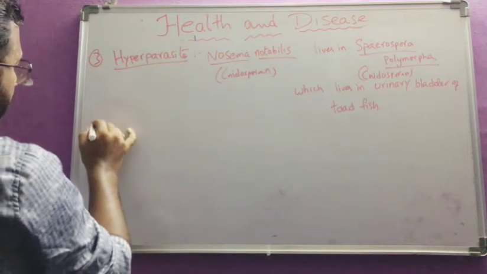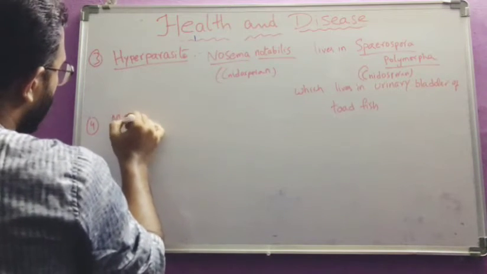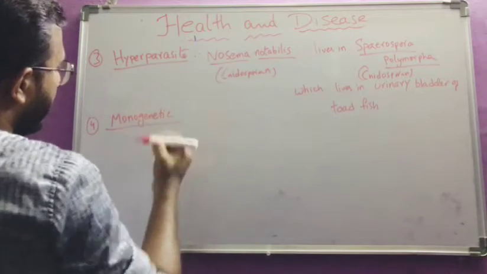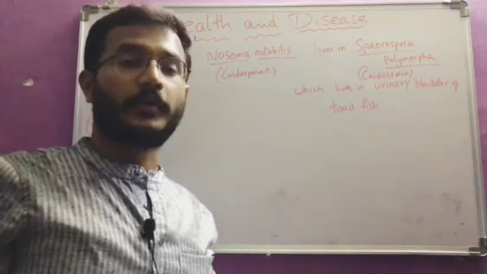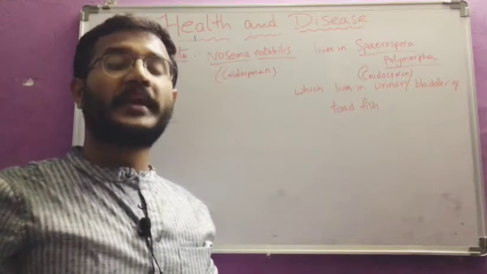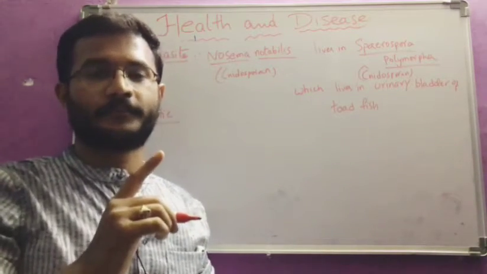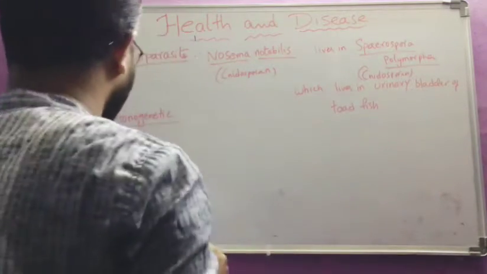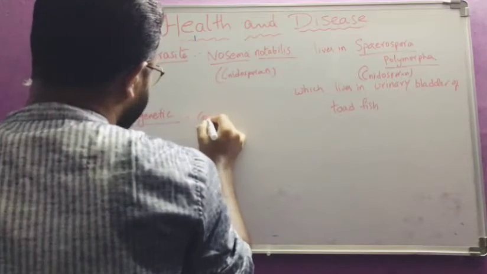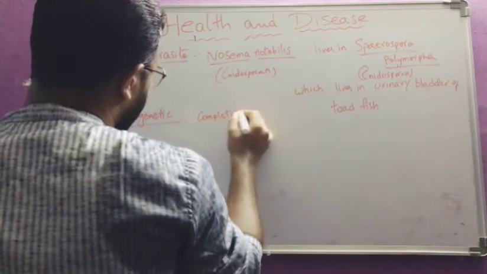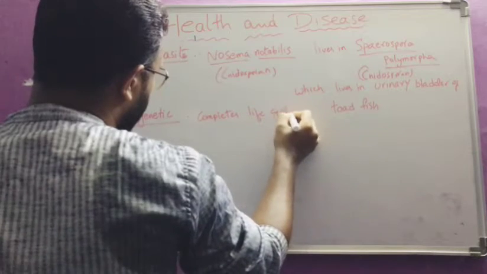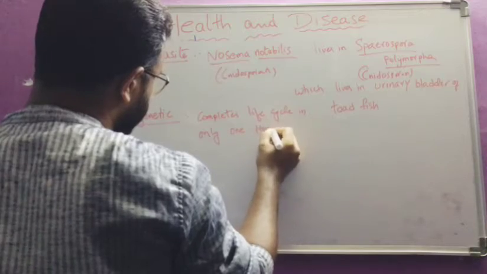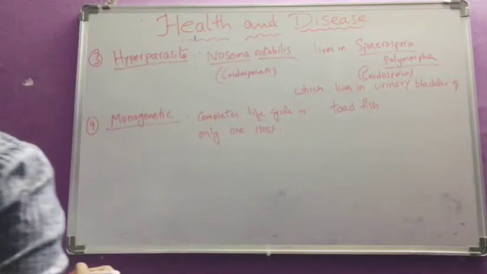And fourth one, among the types of parasites, monogenetic parasites. Here it is also very important. The parasite which completes its total life cycle in only one host is known as a monogenetic parasite.